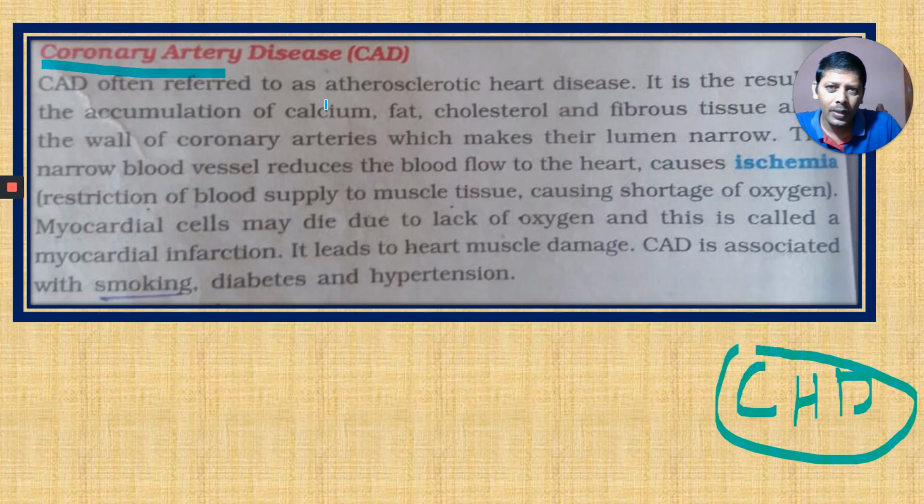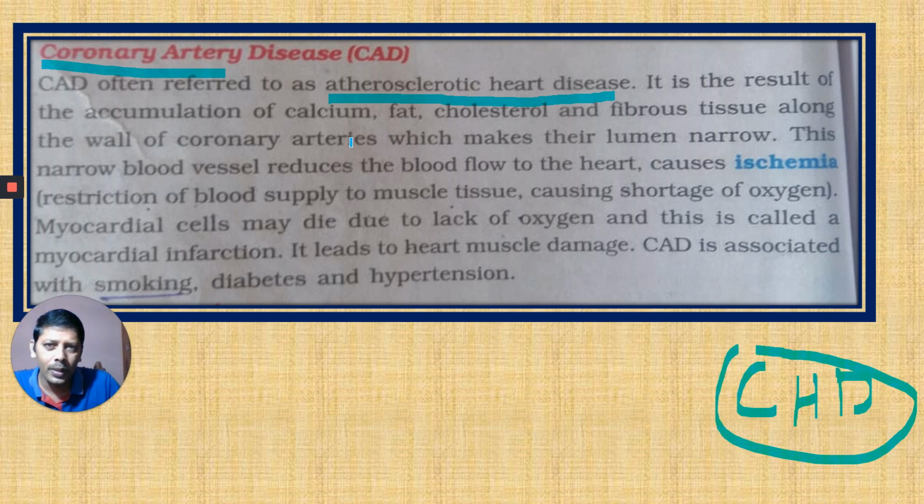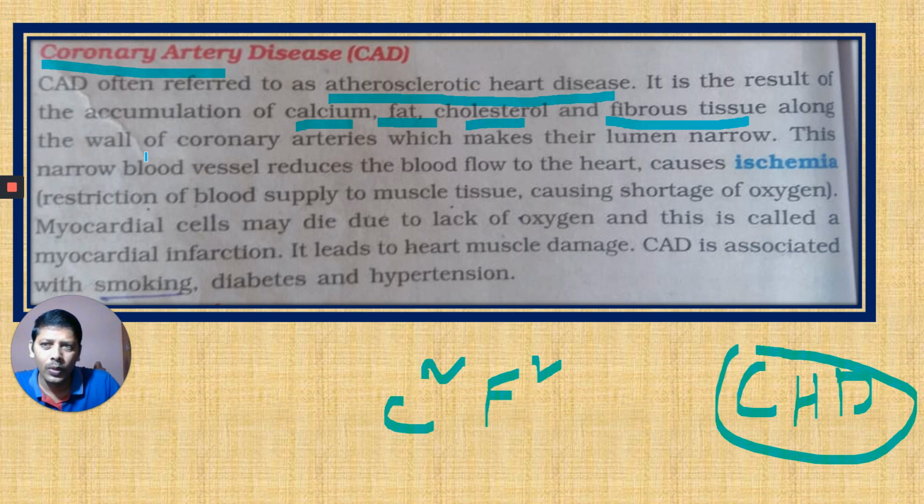CAD is also called atherosclerotic heart disease, or atherosclerosis. It is the result of accumulation of calcium, fat, cholesterol, and fibrous tissue: two C's and two F's. What are the two C's? Calcium and cholesterol. What are the two F's? Fat and fibrous tissue, along the wall of the coronary arteries.